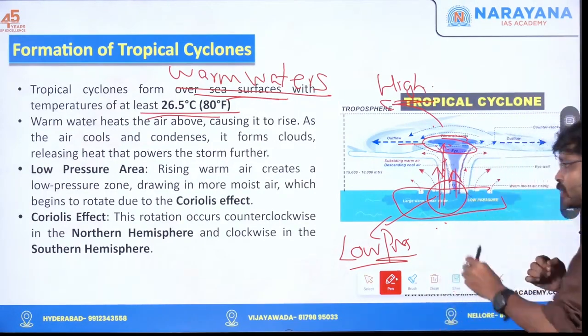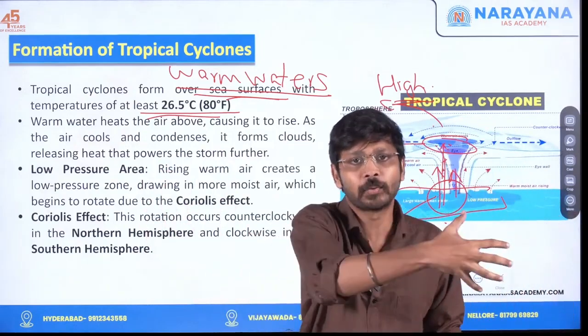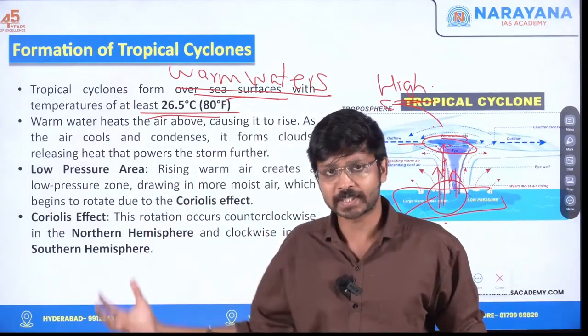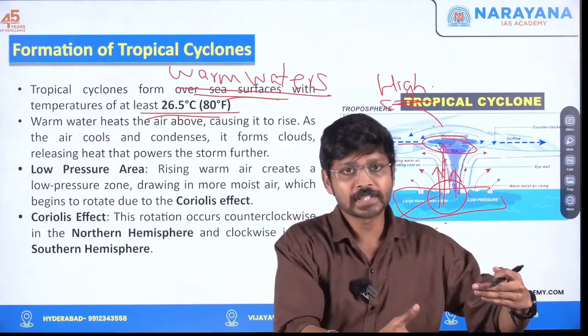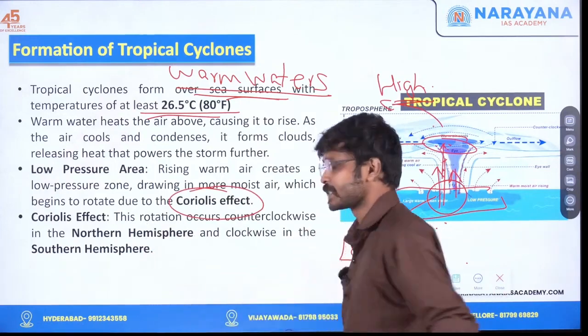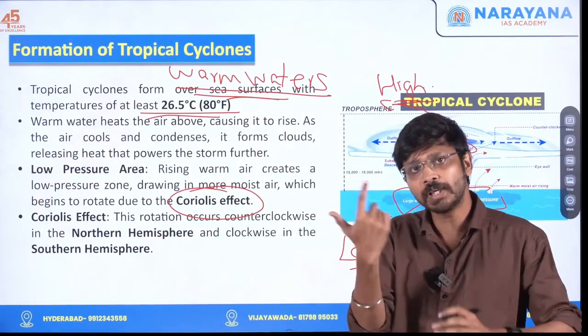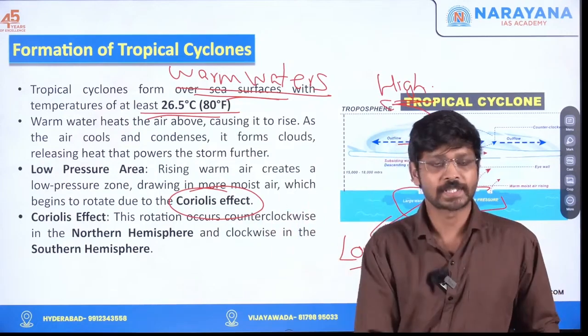So what will happen from the high pressure area? From the high pressure area, wind will be flowing towards the low pressure area. And during this flow, what will happen? We have something known as the Coriolis effect. The Coriolis effect happens due to the rotation of the Earth only. When the Earth rotates, the Coriolis effect happens.